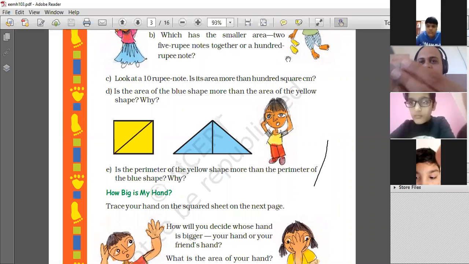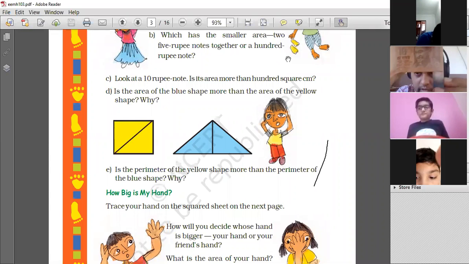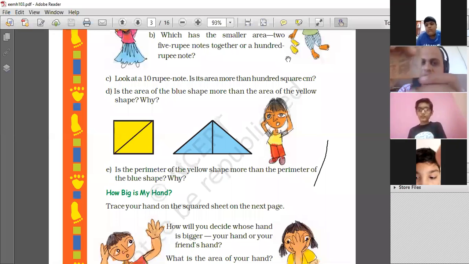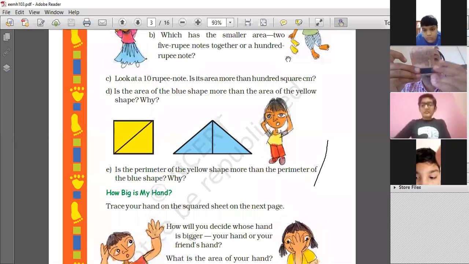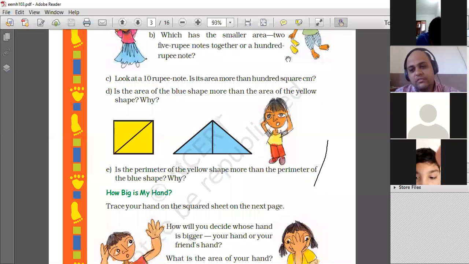And the width should be straight. Yes, as you can see, it is almost 6 centimeter. So 13 into 6, simple.